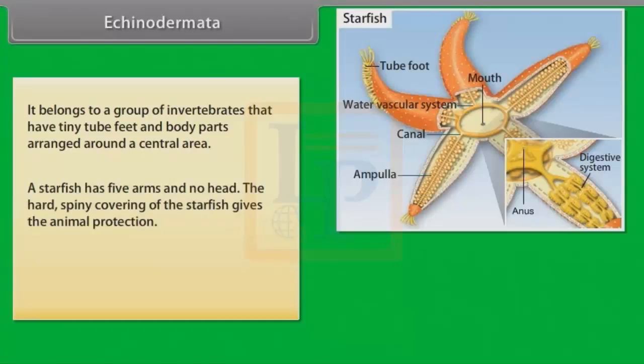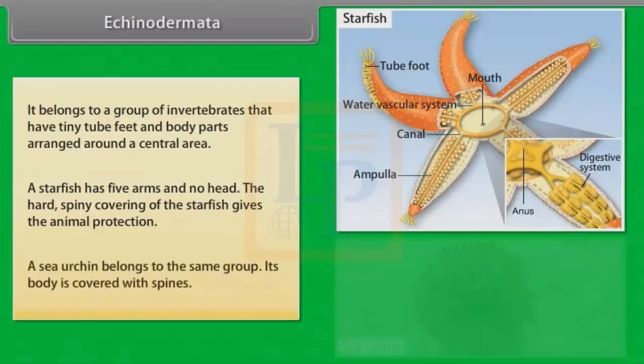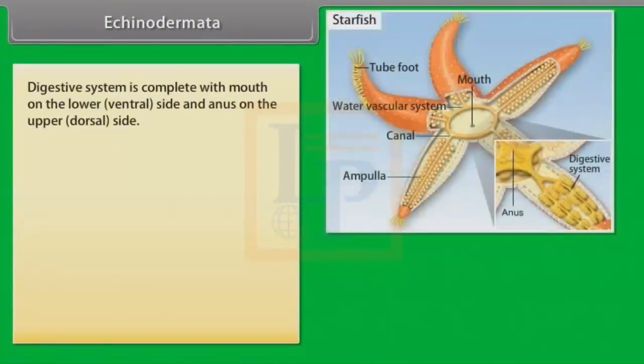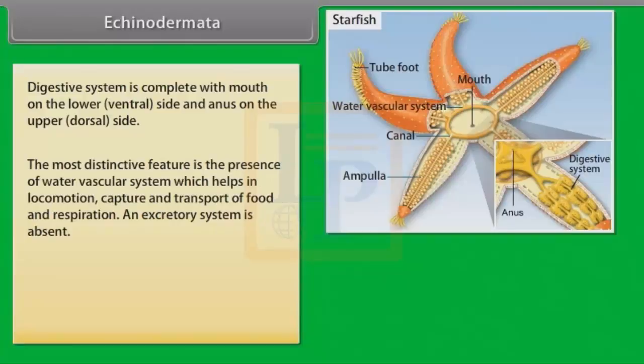The hard spiny covering of the starfish gives the animal protection. A sea urchin belongs to the same group. Its body is covered with spines. Digestive system is complete with mouth on the lower ventral side and anus on the upper dorsal side. The most distinctive feature is the presence of the water vascular system, which helps in locomotion, capture and transport of food, and respiration. An excretory system is absent.